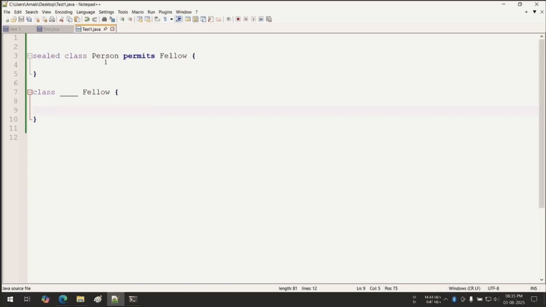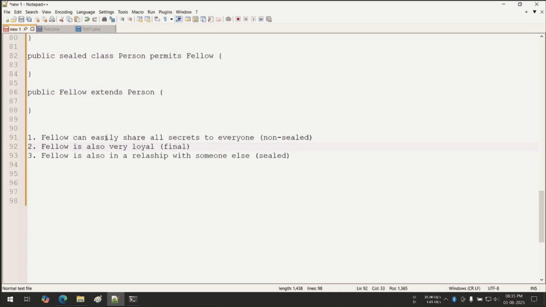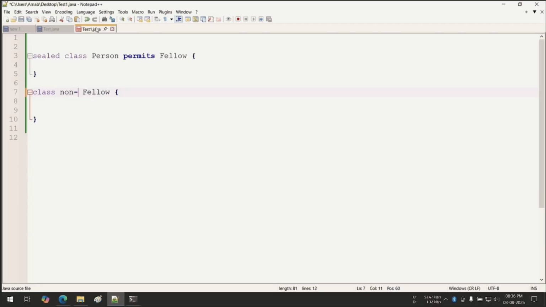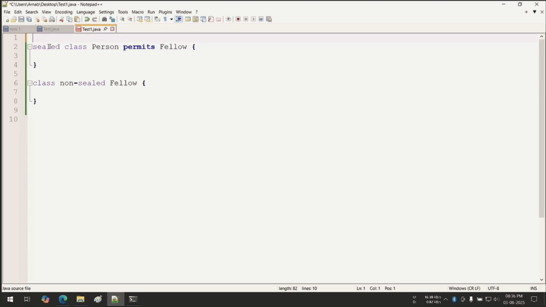What will happen? Two classes are there, two fellows are in a relationship. Now Person is extrovert but loyal to Fellow, but Fellow either loyal or not loyal, that means sharing all secrets with everybody, and Fellow can be in a relationship with someone else. Maybe it is non-sealed. That means anybody else may come and ask anything, and Fellow will give the response. First, at least save this code and compile.